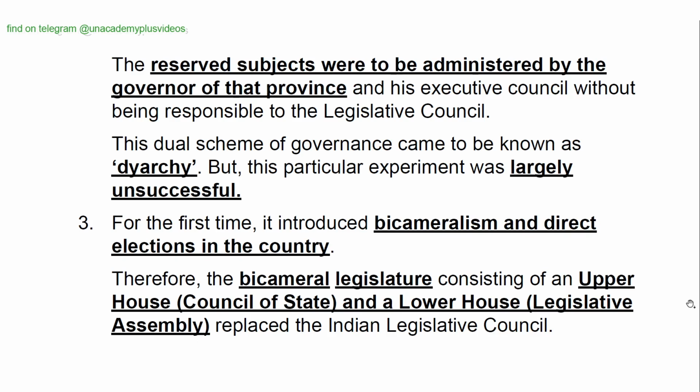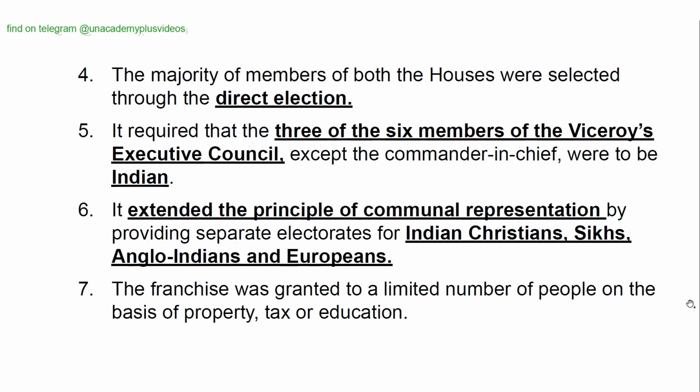For the first time, it introduced bicameralism and direct elections in the country. Therefore, a bicameral legislature consisting of an upper house, that is the Council of State, and a lower house, that is the Legislative Assembly, replaced the Indian Legislative Council. The majority of the members of both the houses were selected through direct election.